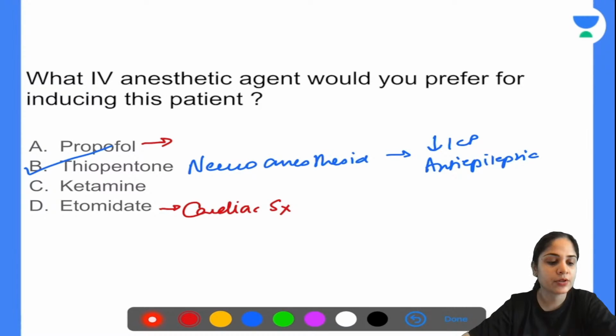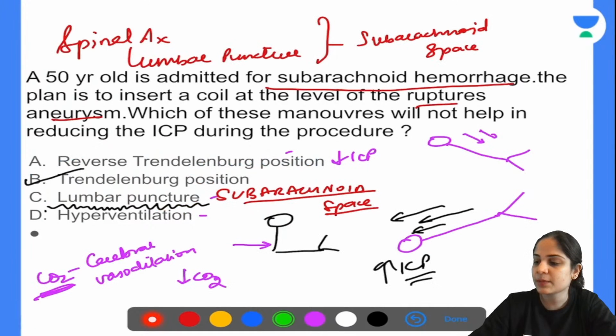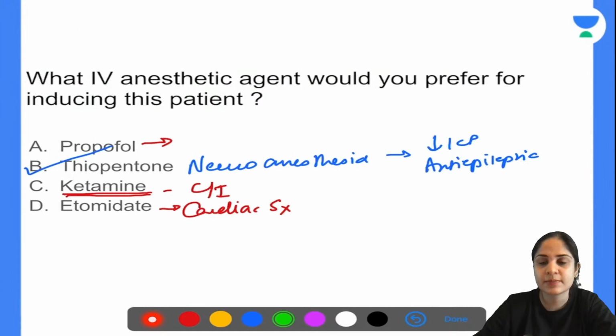Which agent will you avoid in this patient? Very good, Nimesh. So that is ketamine. Ketamine is completely contraindicated in this case. Why? Because already there is bleeding in the brain, correct? There's subarachnoid hemorrhage, there's bleeding in the brain, so there will be a rise in the ICP.